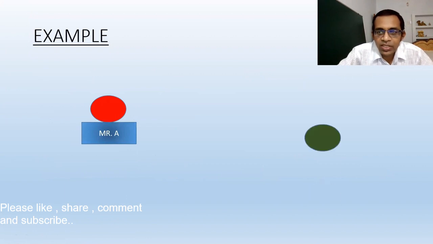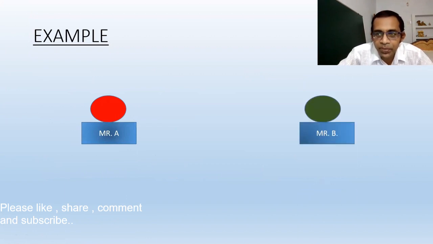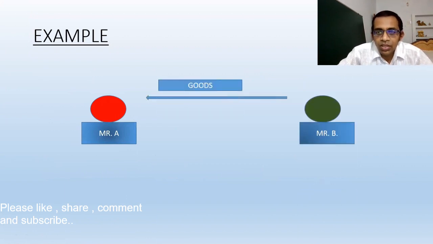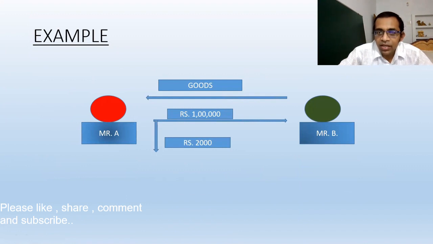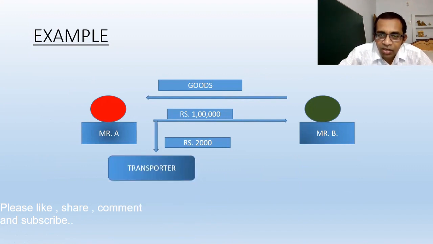Suppose here is Mr. A and here is Mr. B. Mr. B sold goods to Mr. A, and Mr. A paid the amount to Mr. B of rupees 1 lakh. And Mr. A also paid 2000 rupees to the transporter.